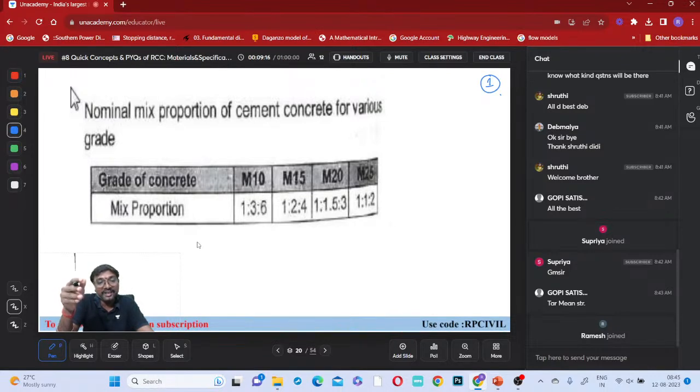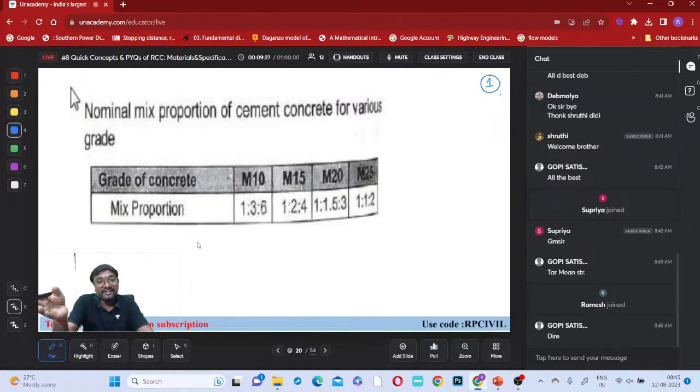Or do they directly mix it? Directly, the supervisor executing the work will just say, okay, one bowl of this much, two bowls of that, and three bowls of this much, right? They will just do it directly.